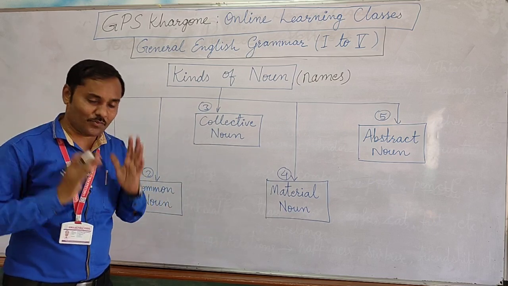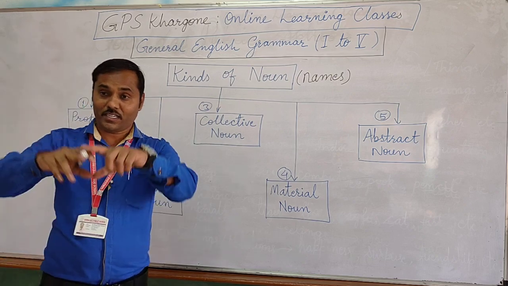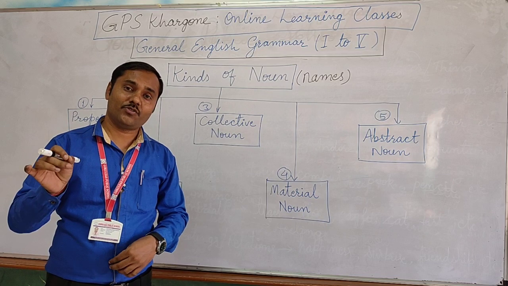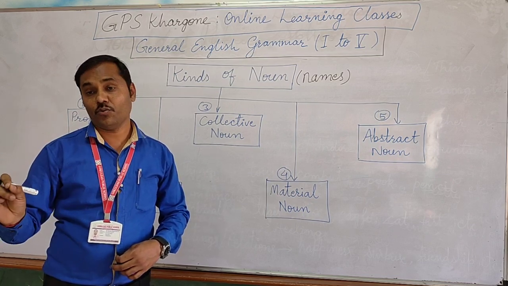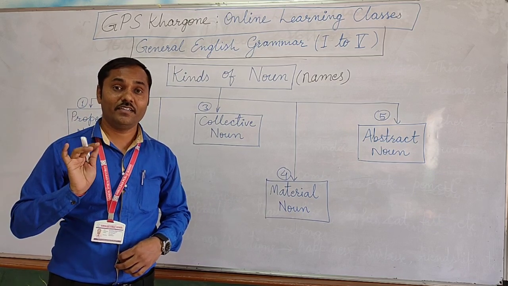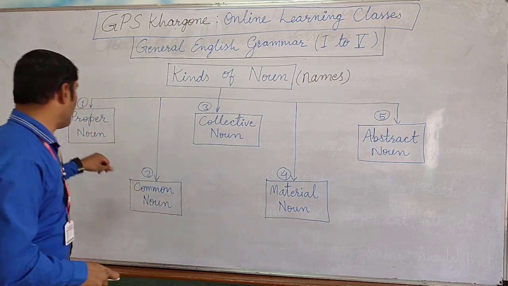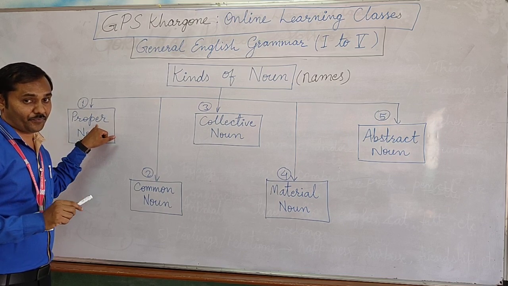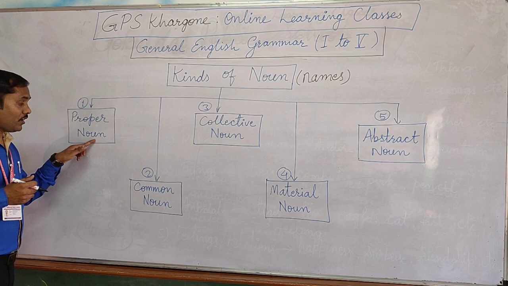These are the names given by your parents, so that in a class of 30 students, each and every student has a unique name. Whenever I call Monu, only Monu will be alert, standing and saying yes sir, right? So everybody has been given a proper name, a unique name. These unique names are called proper nouns.